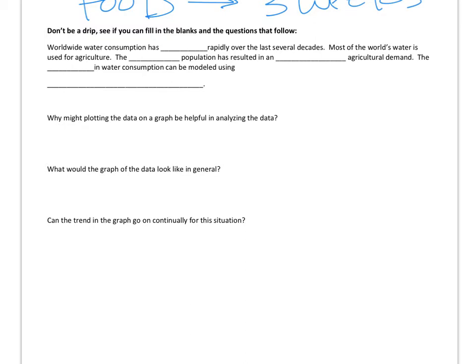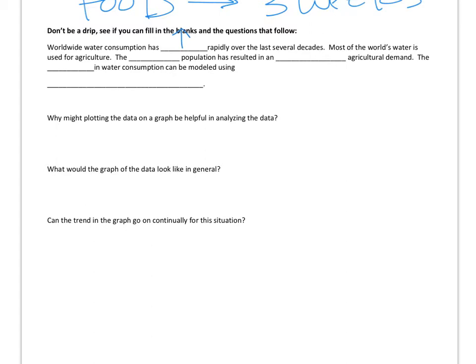So let's see if you can pause the video and fill in the blanks with some words that you think would make sense. So, worldwide water consumption has increased rapidly over the last several decades. Most of the world's water is used for agriculture.